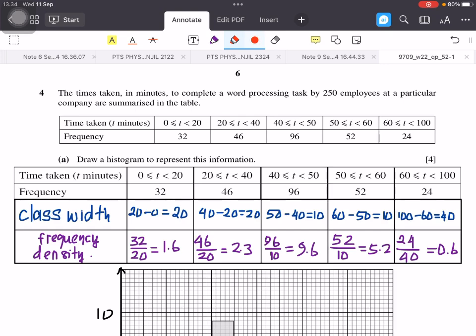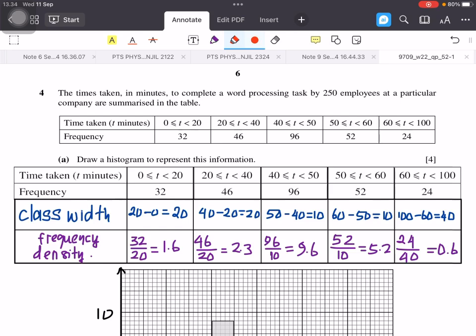To draw a histogram, we need to find frequency density as the vertical axis. To find the frequency density, we need to find the class width. Class width for the first class is 20 minus 0.